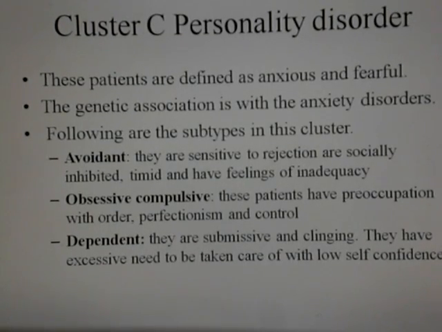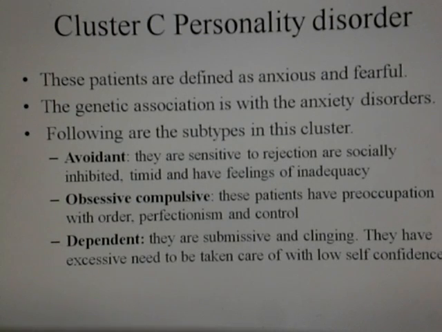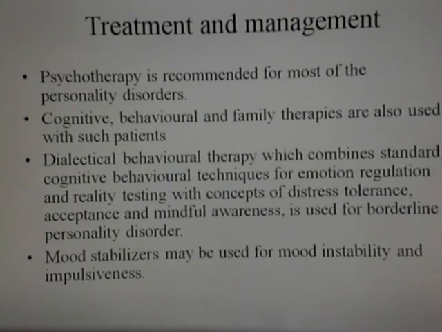In cluster C personality disorder, these patients are defined as anxious and fearful with a genetic association with anxiety disorder. There are three subtypes in this cluster as well. The avoidant people are very sensitive to rejection, are socially inhibited, timid, and have feelings of inadequacy. Obsessive compulsive patients have preoccupation with order, perfectionism, and control. And the dependent patients are submissive and clinging. They have an excessive need to be taken care of with low self-confidence.